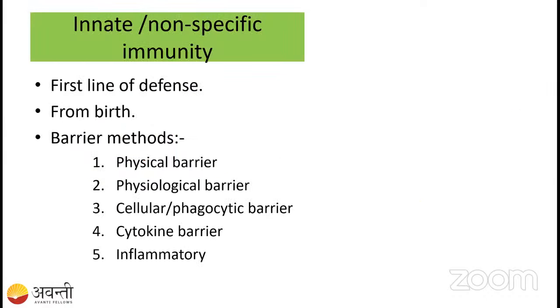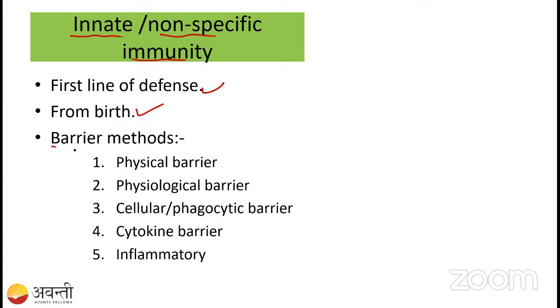Fine. There are some examples and barriers in the innate immunity, which are given here. Let us talk one by one. In the innate immunity, or the non-specific immunity, also called the first line of defense, it is present from birth only.